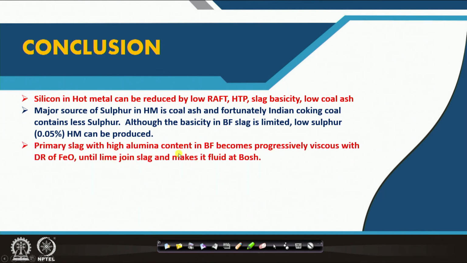The primary slag with high alumina content in the blast furnace becomes progressively viscous, until the lime joins the slag and makes it fluid in the bosh. As I said, the primary slag forms basically from the constituents FeO, MnO and SiO2. They form low melting eutectics, and alumina is also there. But after that the primary slag viscosity increases, because the FeO content goes down by direct reduction as it moves down, and also by then lime has started going in.